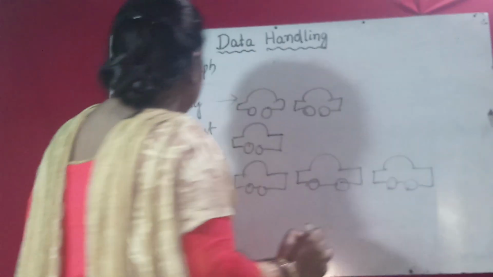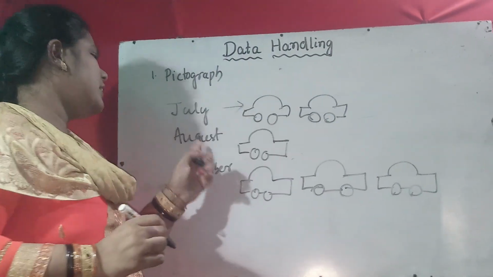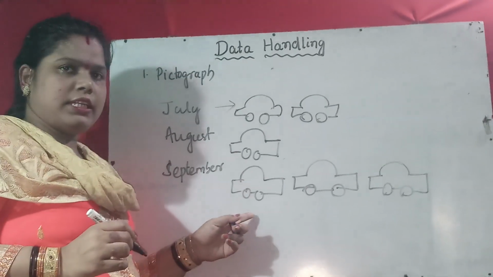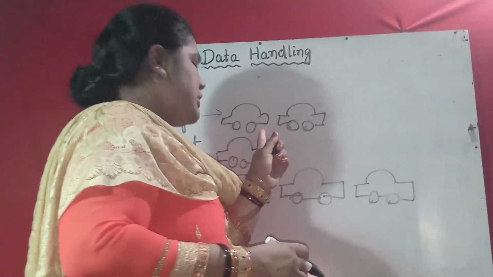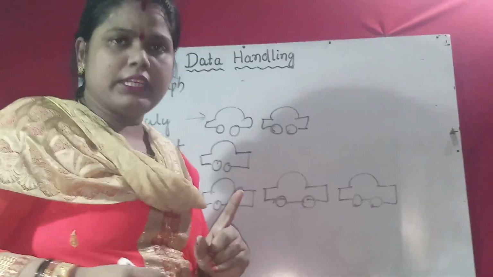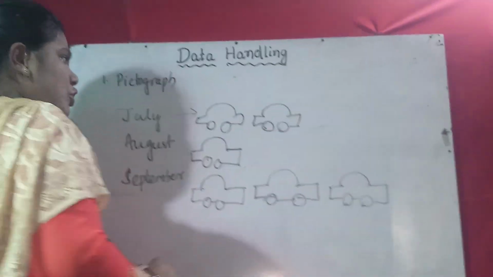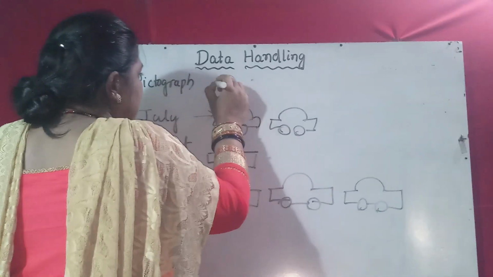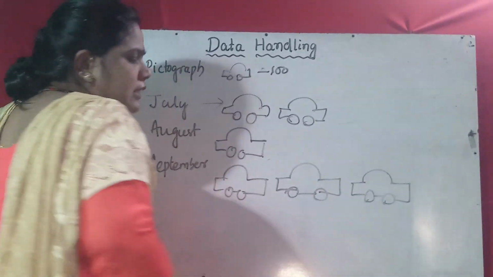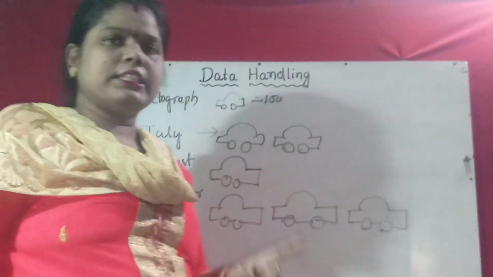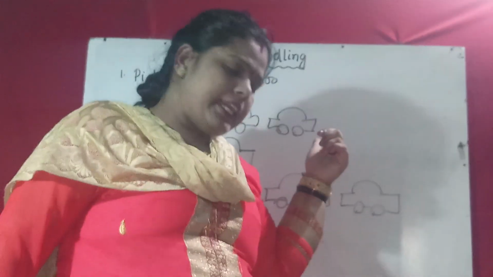That doesn't mean in July month 2 cars, August month 1 car, September 3 cars. No. Before drawing the pictograph, you write there how many one picture represents. Suppose one car equals 100. Okay, one car represents 100 cars. You write this first information.